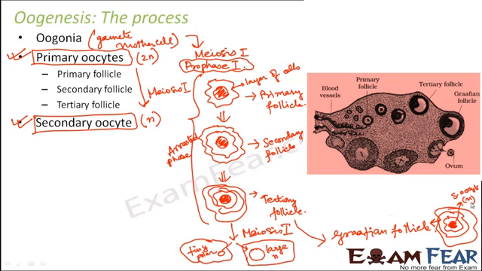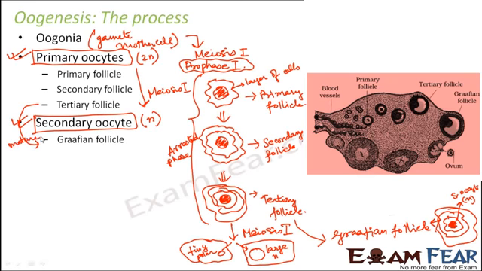So now what will happen? This matured Graafian follicle will rupture and the secondary oocyte will be released out. As I said, the secondary oocyte was formed, then the Graafian follicle was formed, when the tertiary follicle matured.